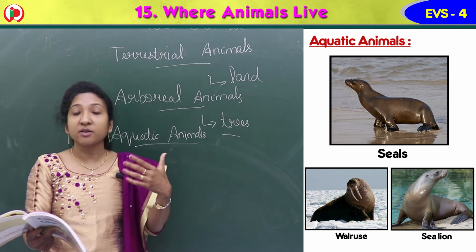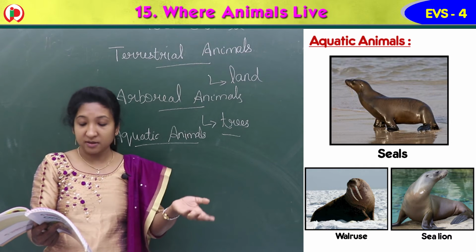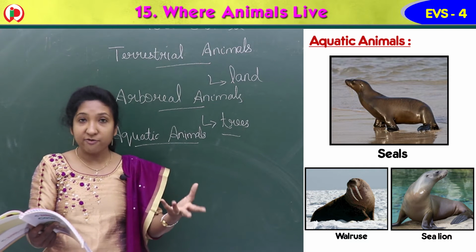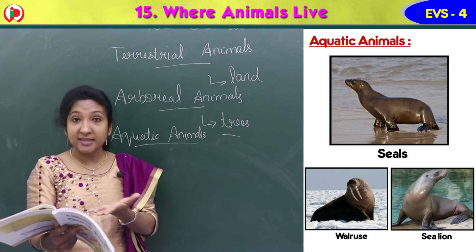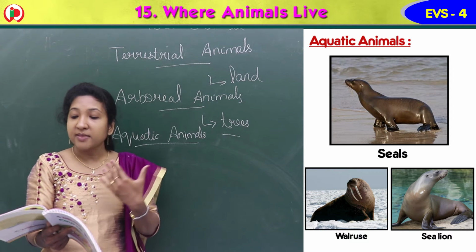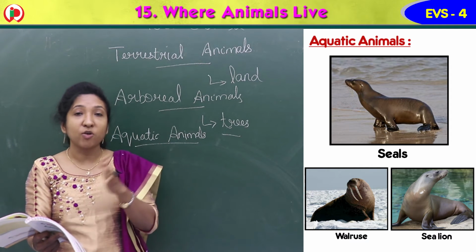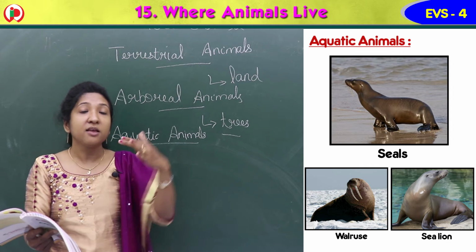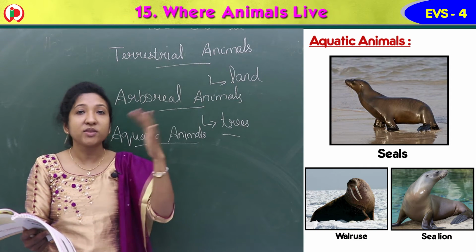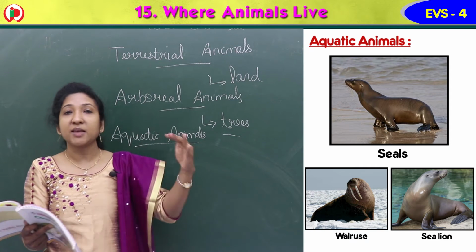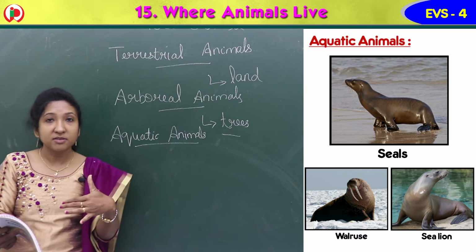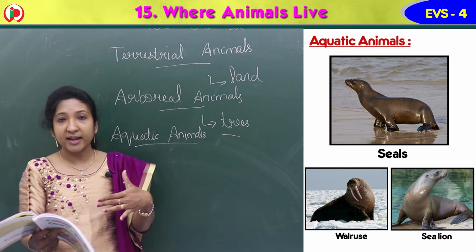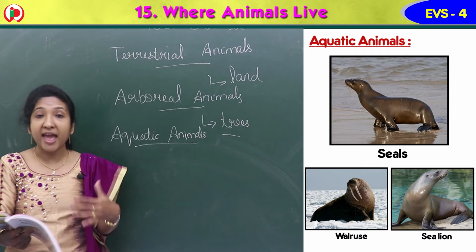So they are aquatic animals. Fish, sea anemones, starfish, crabs, they are aquatic animals. Even seals, walruses, sea lions are also aquatic, but semi-aquatic. Semi-aquatic means partly they live on land as well as in the water. That's why they are called semi-aquatic. Both on land they live and under the water also they live. Okay. Next come amphibians.